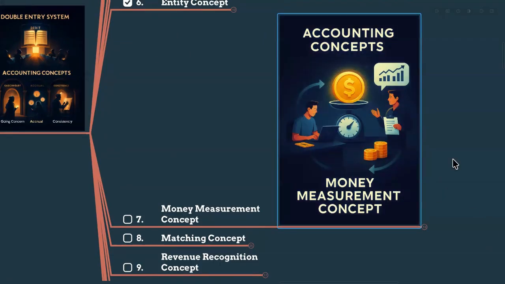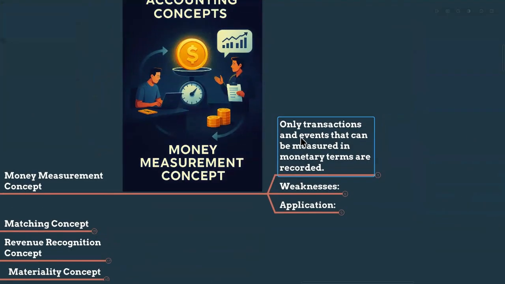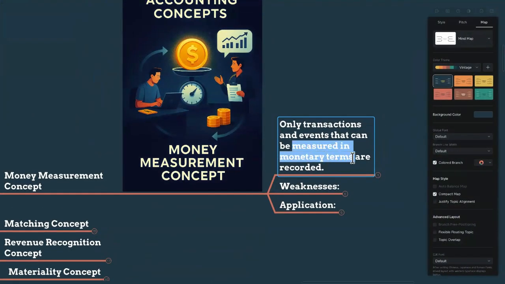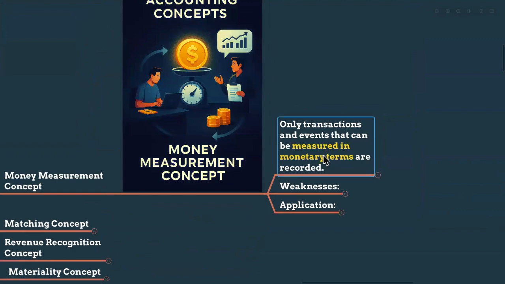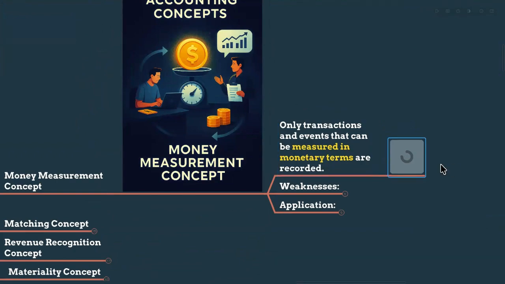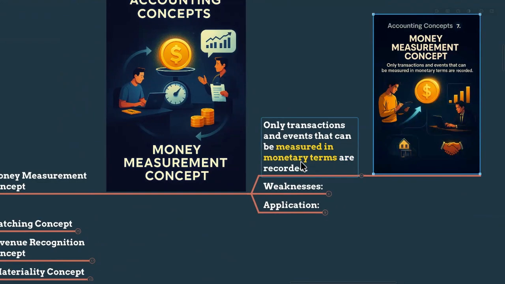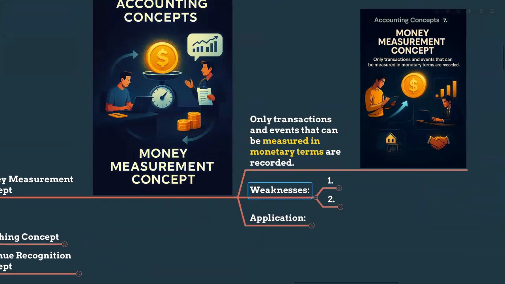Employees' loyalty, our management expertise, our company location, right? So we cannot record them as an asset. So only transactions and events that can be measured in monetary terms, only in terms of money, if we can reliably measure that, then only we can record it in the accounting records. That is the money measurement concept.